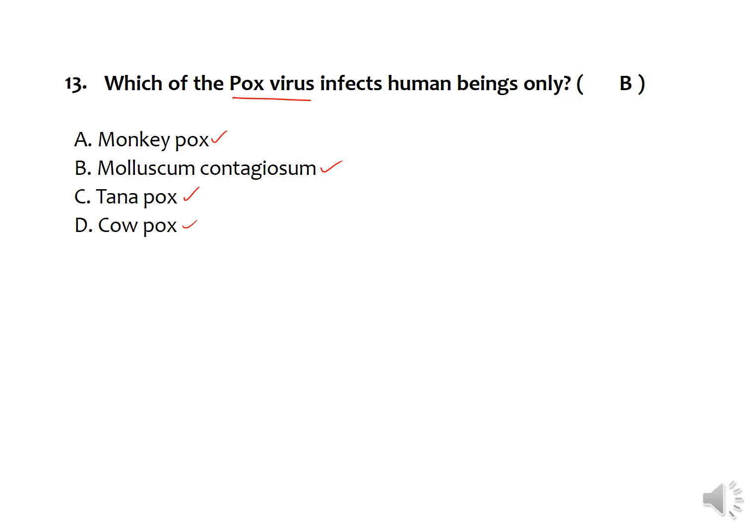But molluscum contagiosum is the one which gets transmitted through the contaminated environment and produces pink colored umbilicated papular lesions on the mucosal surfaces of either the oral cavity or genitalia. So this is confined only to human beings, unlike other pox viruses like monkeypox, tanapox, and cowpox.